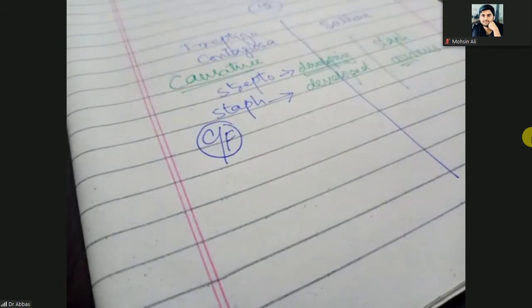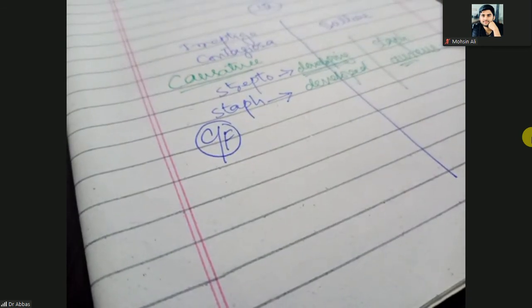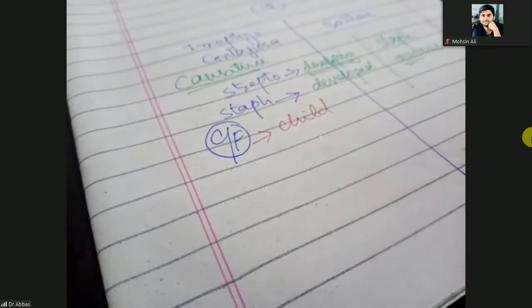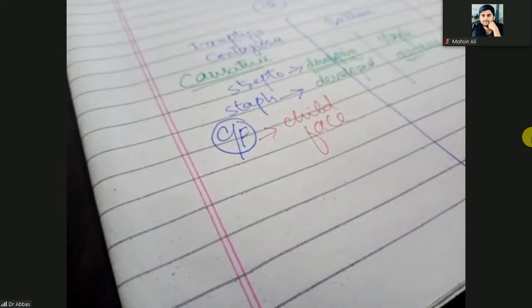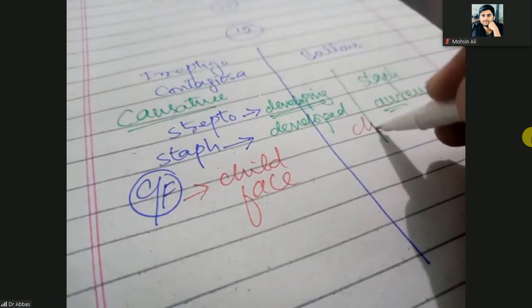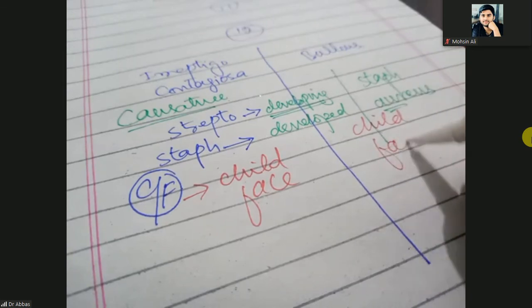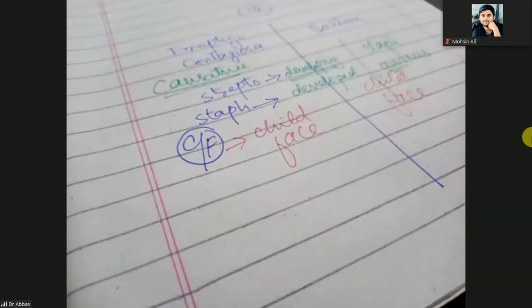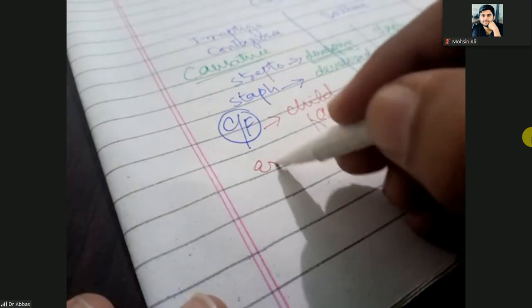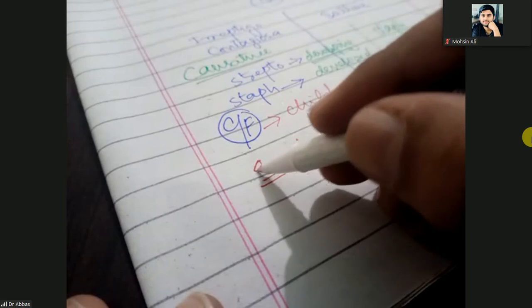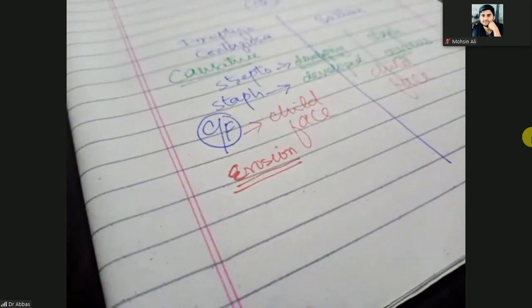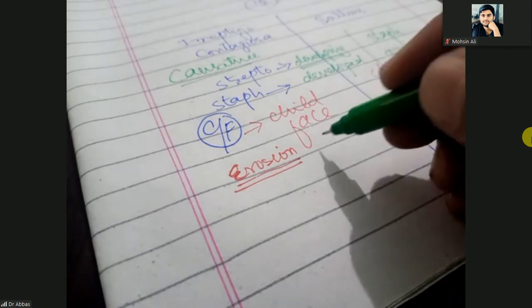Clinically, it is non-bullous, so it is most common in children, and the site is the face. It is also most common in children, and the site is also the face. But what is the difference? Because it is non-bullous, the lesions are not fluid filled, and we call these lesions golden yellow.